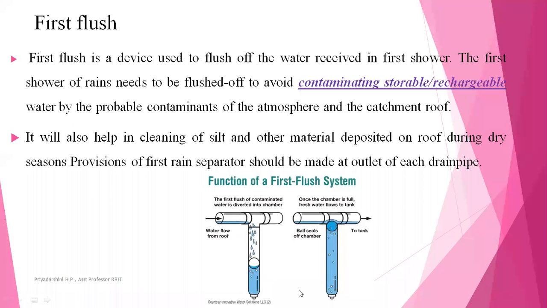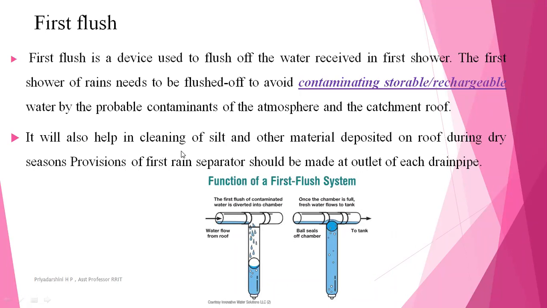You can see in this figure the first flush of the contaminated water being delivered to the chamber. Here is the inlet of the pipe and this is the outlet of the pipe. Whatever first water comes, everything that collects on the pipes, goes here. We provide ball seals here to maintain the level in the pipes. In the second figure, after the first flush fills the chamber, the ball seal rises to the top of the surface, so the remaining water directly enters the tank.